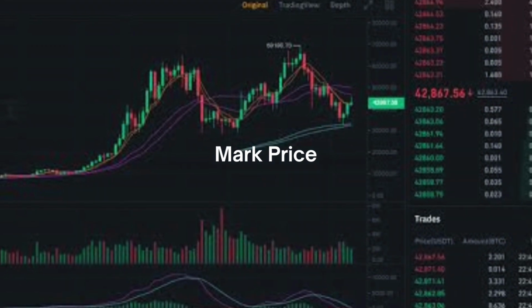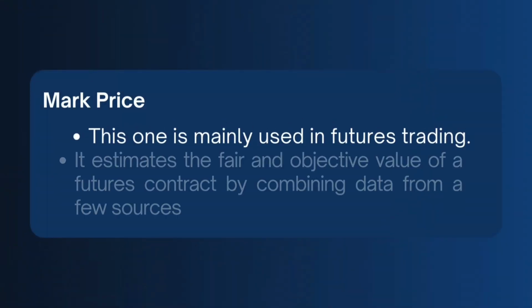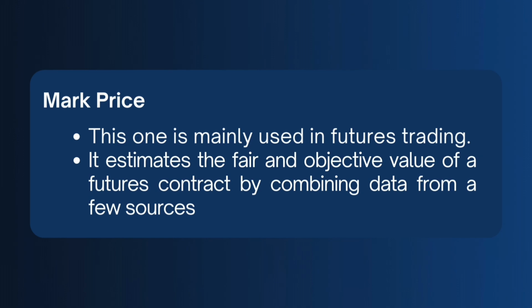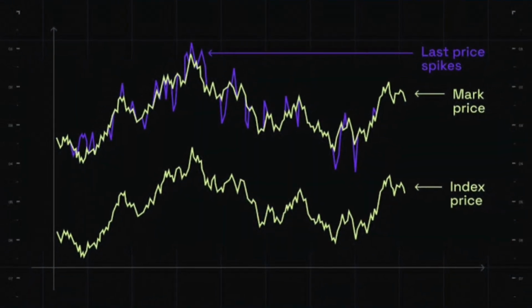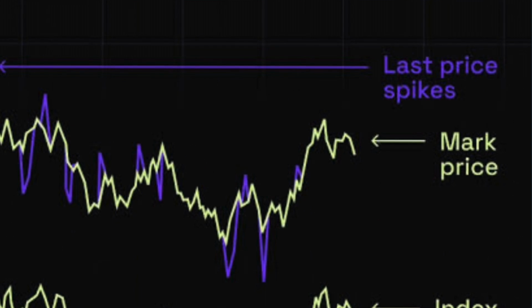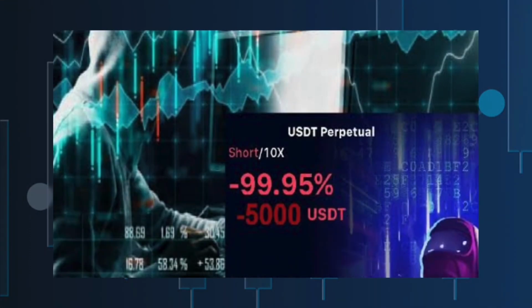Next, the mark price. This one is mainly used in futures trading. Instead of just relying on the last trade, which can be manipulated by sudden spikes, the exchange uses a fairer calculation called the mark price. It's based on an average of different prices and is used to calculate profit, loss, and liquidations.